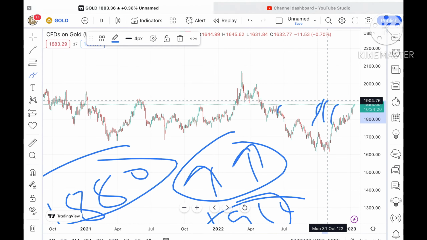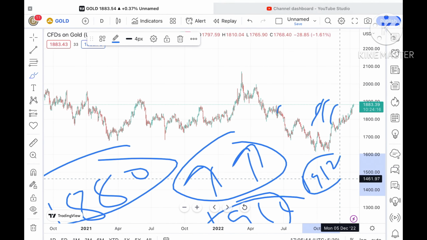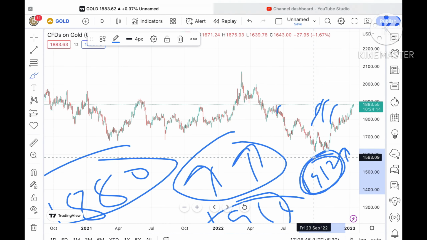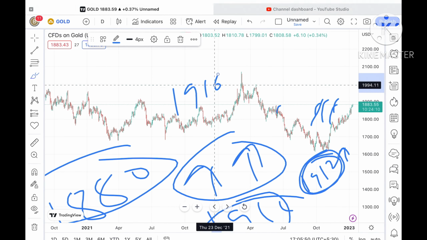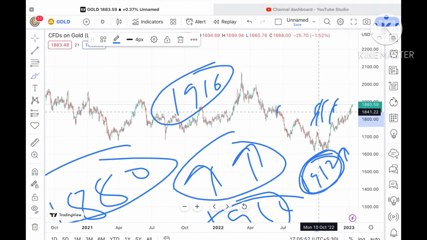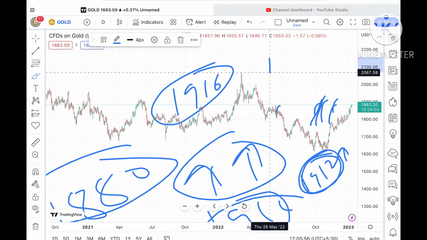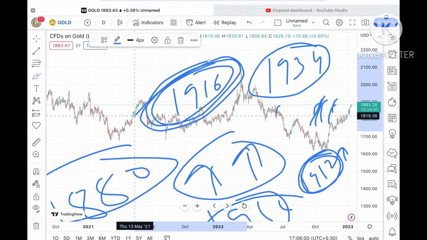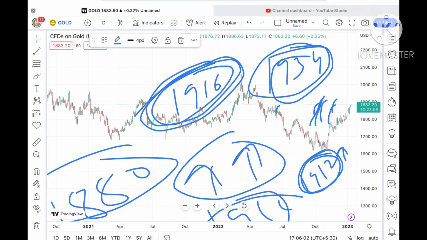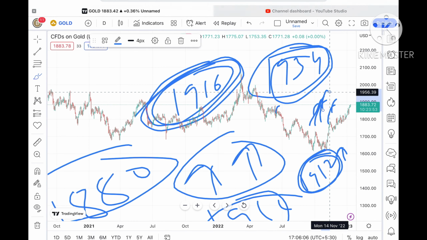This 1900 is also a weak resistance, so chances of going towards 1912 are there, and then further upside, because this level is again a weak resistance, so chances of going towards a level of 1916 are there. Once the price sustains that particular level, it can go further high, and a probability of going towards a level of 1934 is there. Once it sustains this level, it can touch a level of around 1934 to around 1956.